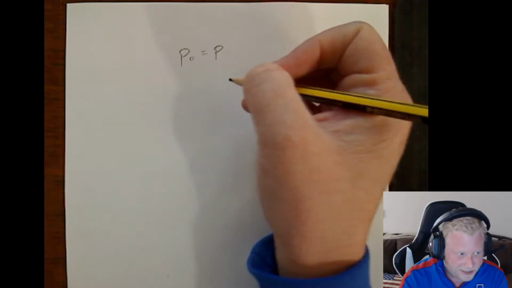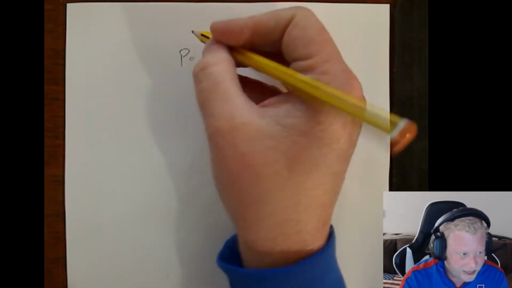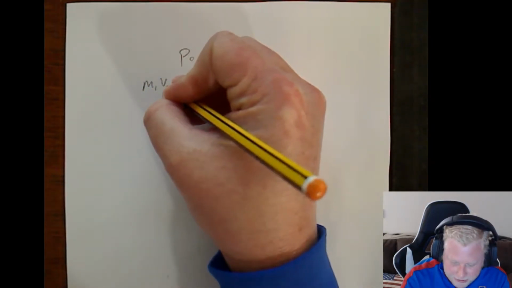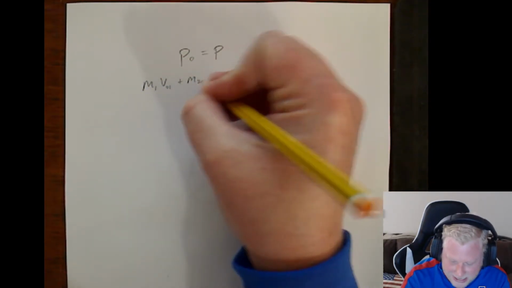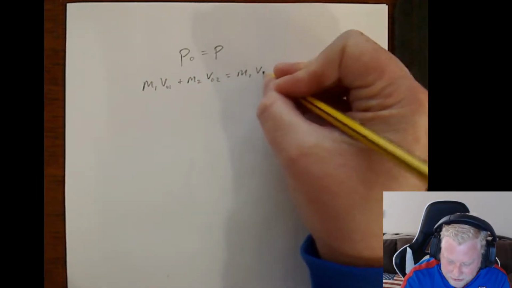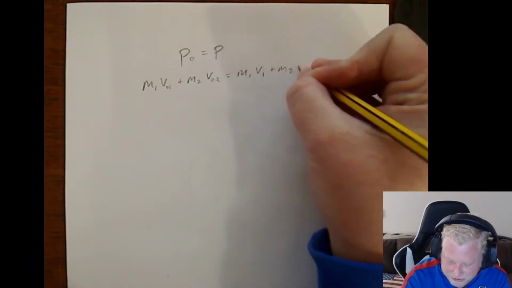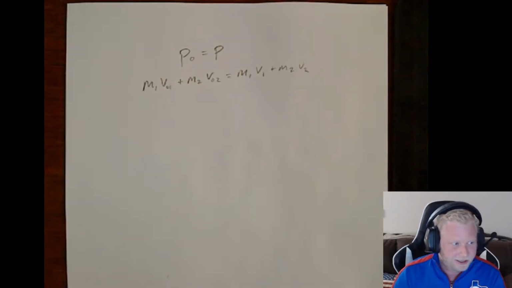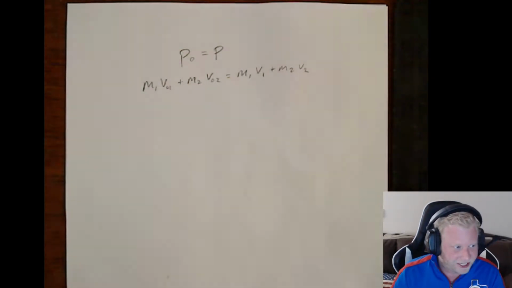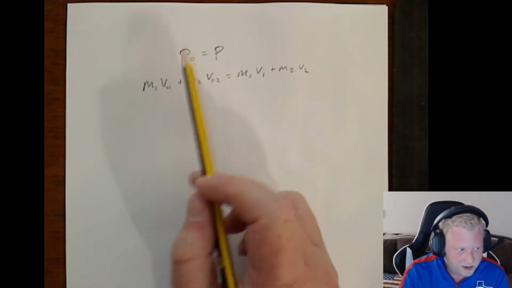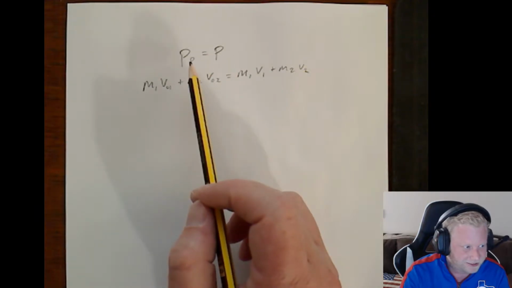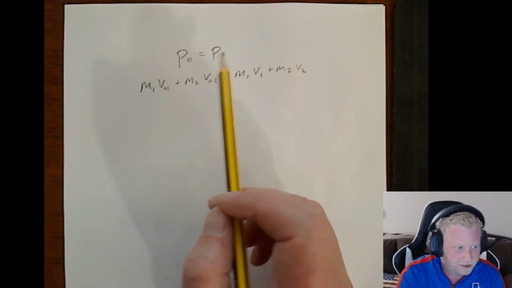Or, if we want to expand this, let's say we have two objects interacting: mass 1 times V naught 1 plus mass 2 V naught 2 has to equal mass 1 final velocity 1 plus mass 2 final velocity 2. Again, your individual velocities for your masses can change, but the overall momentum of the system, as long as it's not being affected by external forces, needs to remain constant because otherwise magic has been done.